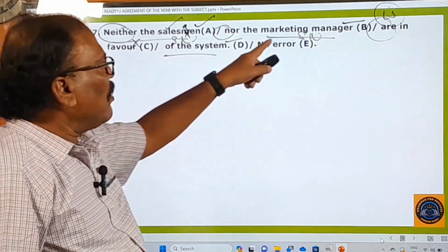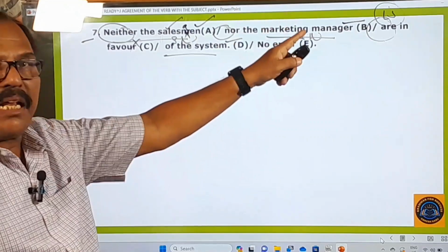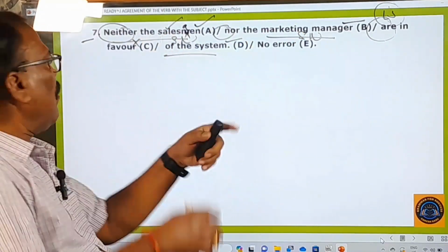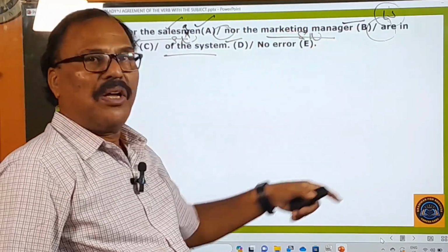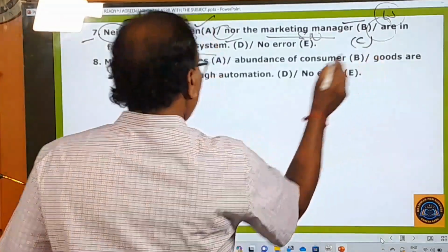Neither the salesman nor the marketing manager is in favor of the system. There must be a singular verb, because neither-nor is a conjunction. When it joins two singular nouns, salesman is a singular noun, marketing manager is a singular noun, then only a singular verb must be used. That's the rule. That's why the C part, again, is the wrong one.